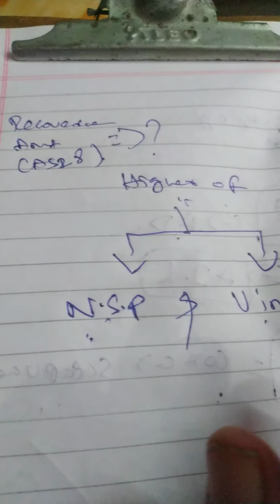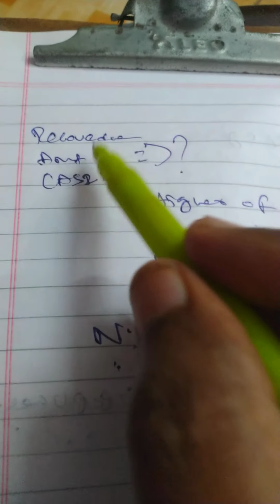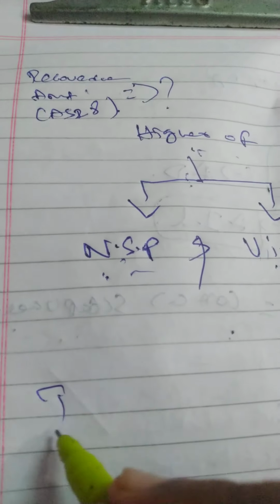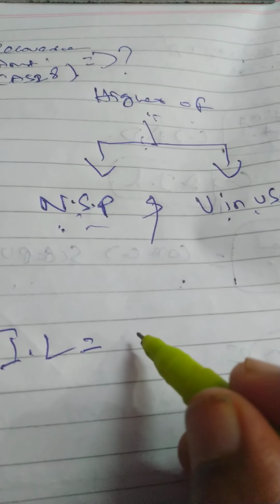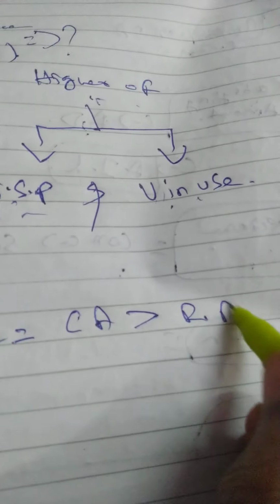At least remember this for one mark purpose. The higher of net selling price and value in use gives you the recoverable amount. This should be compared with the carrying amount. So when will impairment loss come? When the carrying amount is greater than the recoverable amount.